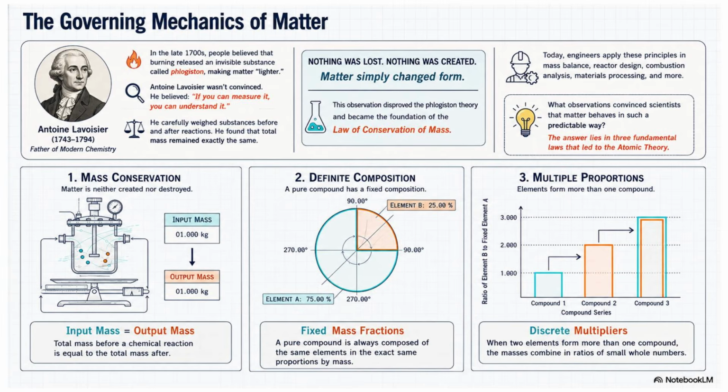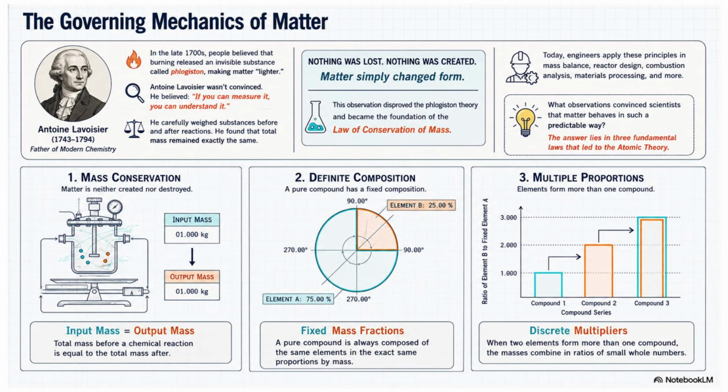The law of definite composition tells us that every pure compound has a constant composition. And the law of multiple proportions tells us that atoms combine in simple whole number ratios. Together, these observations provided convincing evidence that matter is not continuous but is made up of tiny discrete particles. These observations eventually led scientists to propose the atomic theory.